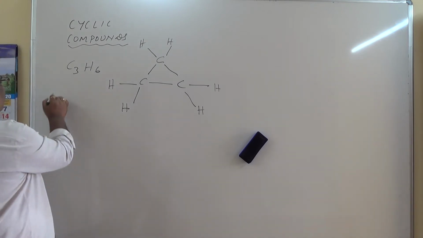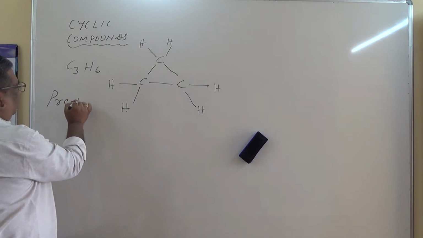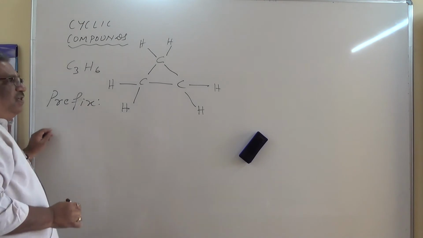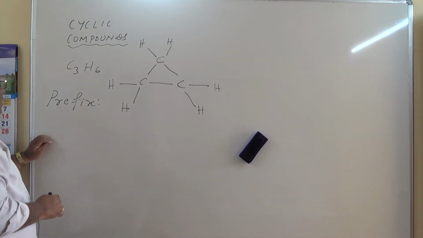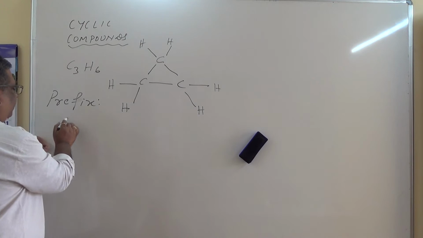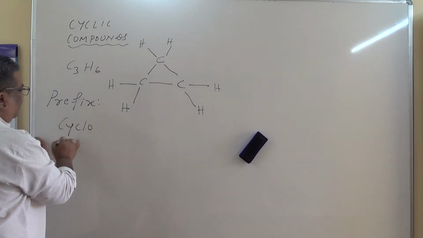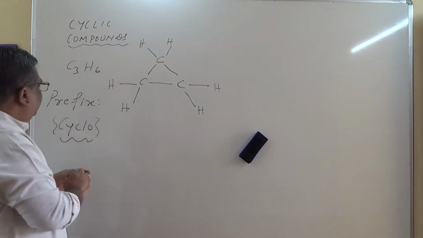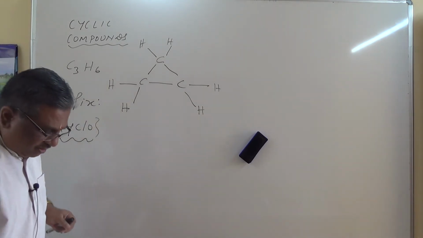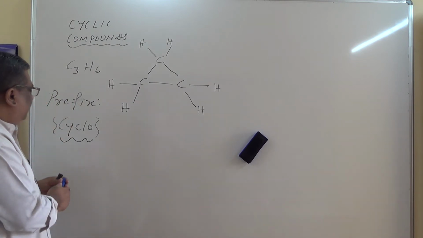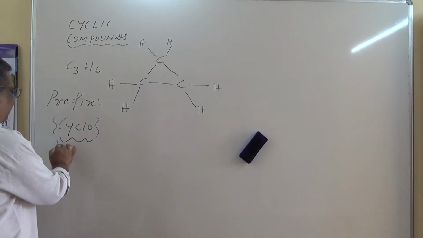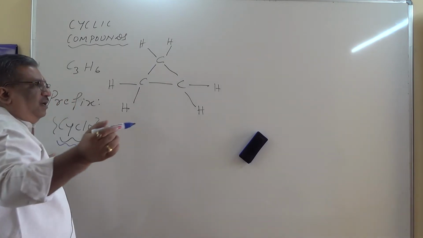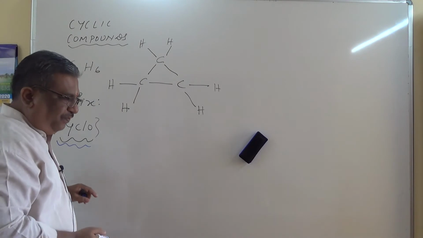For naming, we are going to add a prefix over here. This is a prefix which comes before the root word, and the name of this prefix is cyclo, because these are cyclic compounds. Cyclo is the one we need to add. I'll change the pen here. Okay. Now this is a cyclic compound, therefore cyclo will be added here. Now listen carefully to the naming of this one.